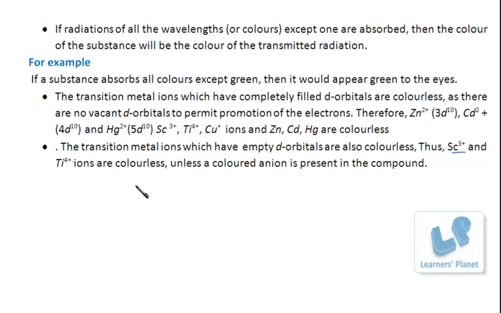So these are also colorless, but they can show color if there is a colored anion in the compound. So there is a one-liner answer that transition elements form colored compounds due to the presence of unpaired electrons. Now let's see some other properties.